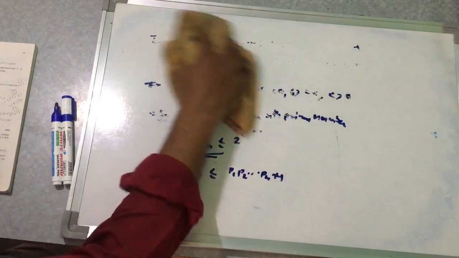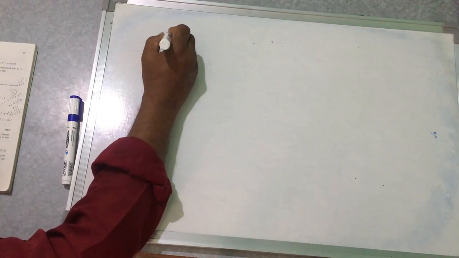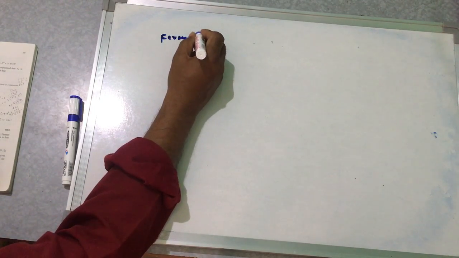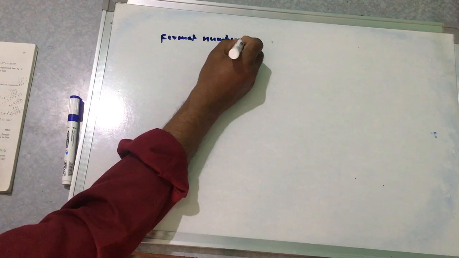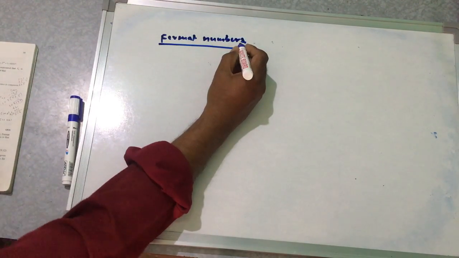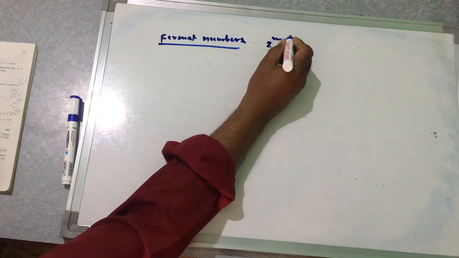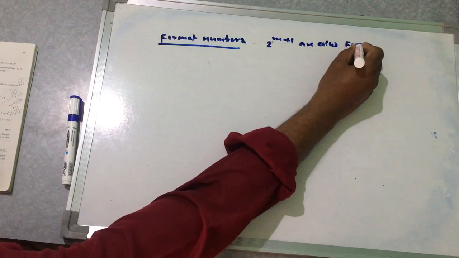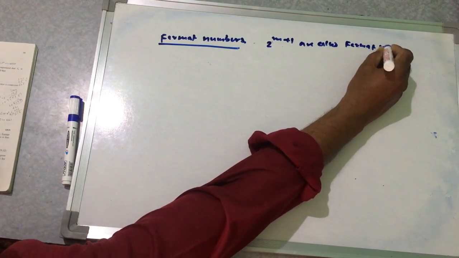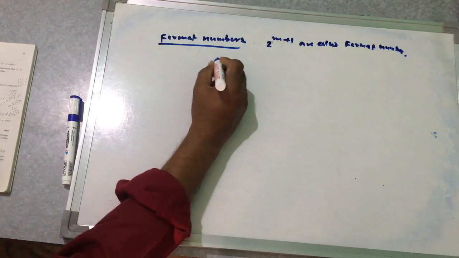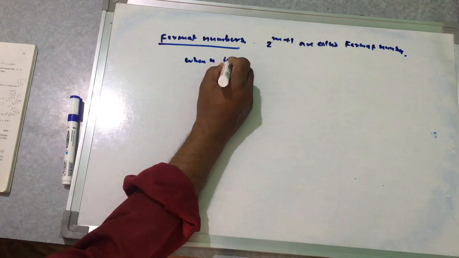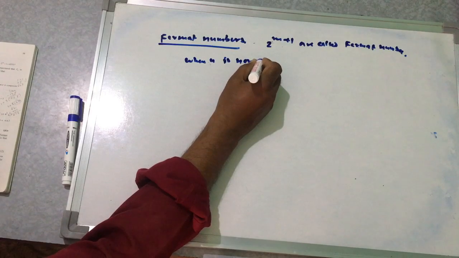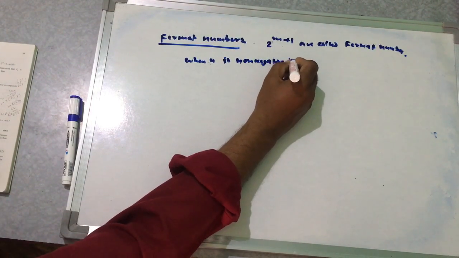Then Fermat numbers. The integers of the form 2 to the power 2 to the n plus 1 are called Fermat numbers, where n is a non-negative integer.